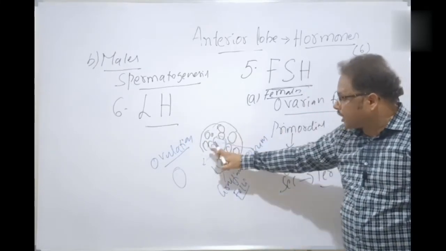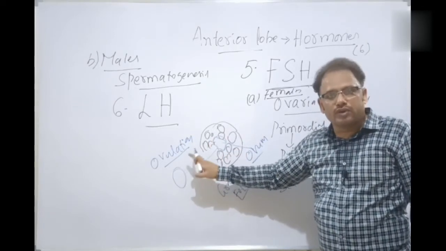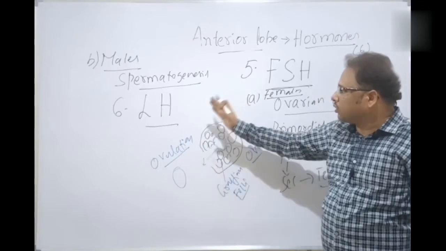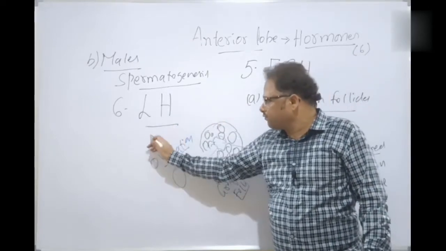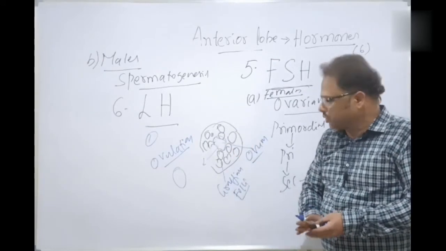The rupture of the Graafian follicle and the release of the secondary oocyte or ovum, ovulation. All these are the key role done by the luteinizing hormone. That is the first function here: rupture of the Graafian follicle and ovulation. Clear, students? Number 2.